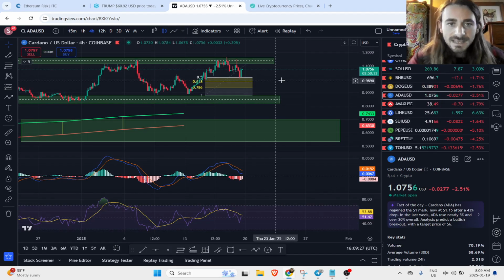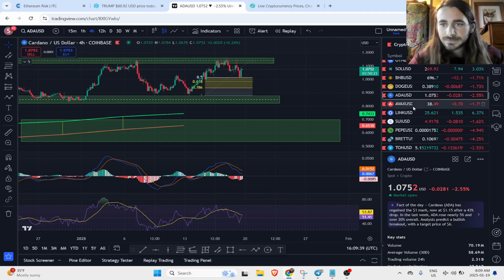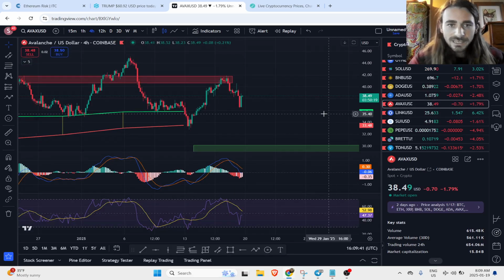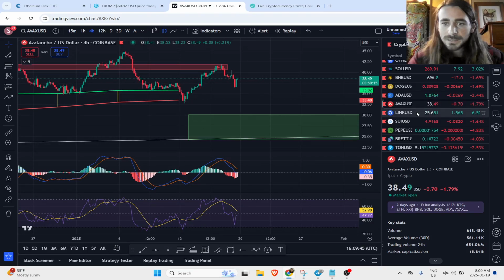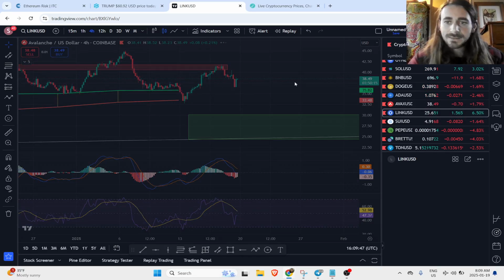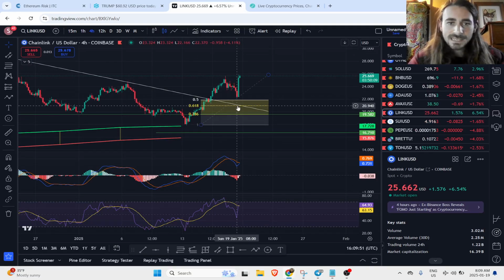Cardano, same thing. It came only down to the 0.5 though, so not quite our 0.6. That being said, the 0.5 can be considered a valid retracement. We'll just see what happens in the coming price action. Looking at Avalanche, it didn't quite come down to the level we were hoping, so no worries, you will miss some.